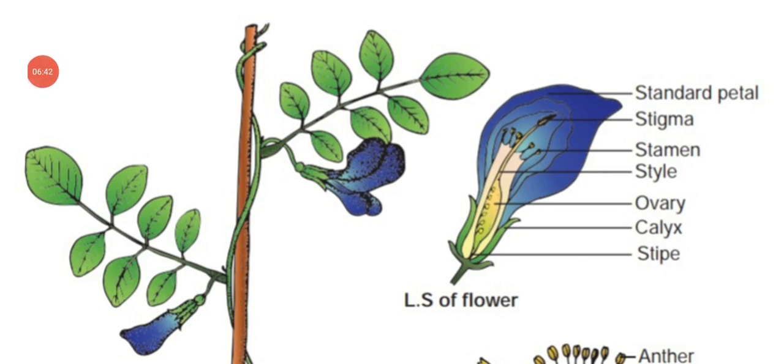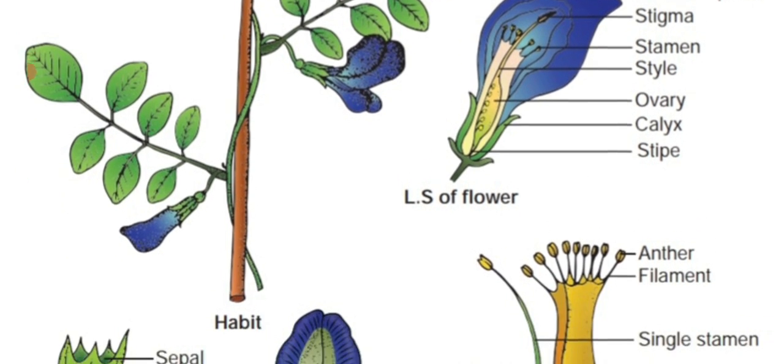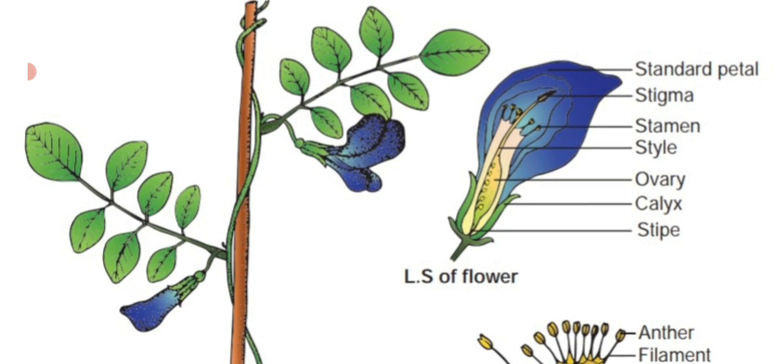Dear students, see the habit of Clitoria ternacea, a weak-stemmed plant. So it twines around the host plant, which is brown in color. See, this is the compound leaf. At the base of the leaf, a bulged portion is there.